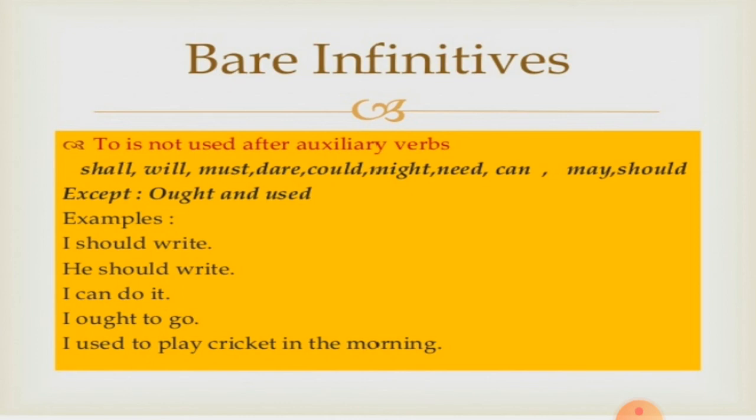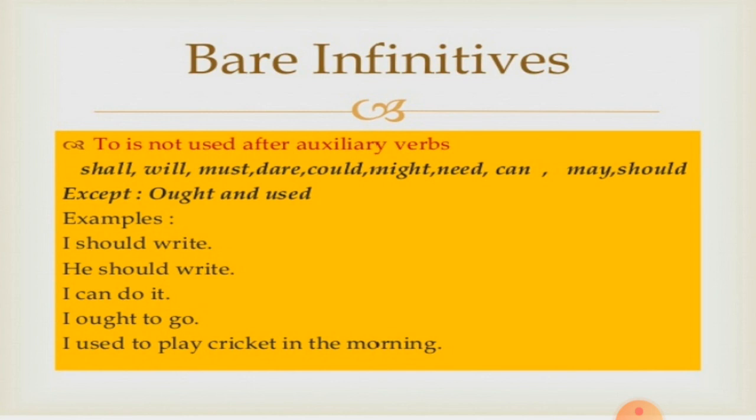What are bare infinitives? Now, as the name suggests, bare means without. Now, what do we have here? The infinitives which do not have to with the verb. Now, let us see. To is not used after auxiliary verbs. What are auxiliary verbs, children? These are the helping verbs. See the example. Shall, will, must, dare, could, might, need, can, may, should.